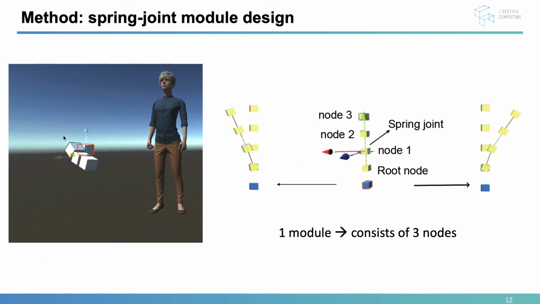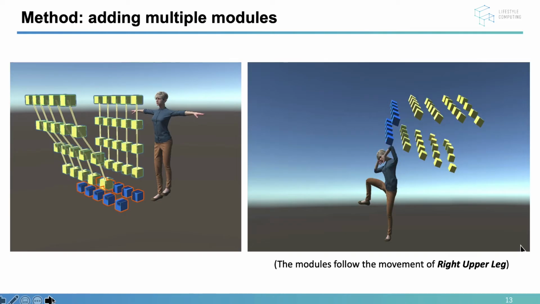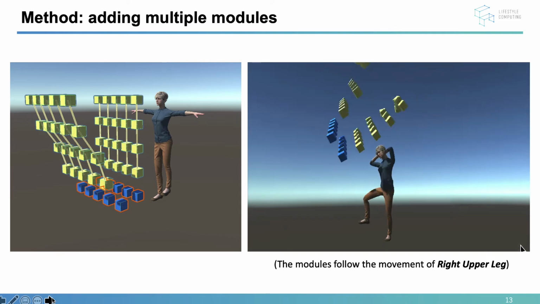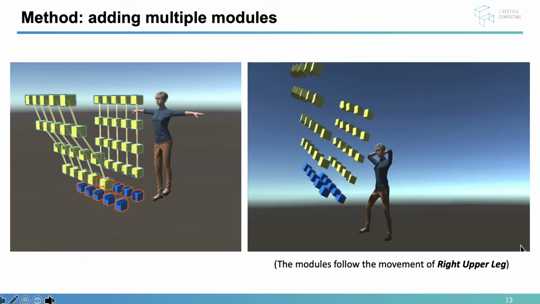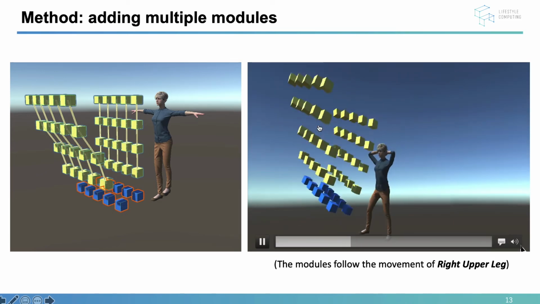This is an example of using several spring joint models to get different kinematic distributions. The sensor models were connected to the right upper leg. As you can see, the different sensor models can generate different accelerations.